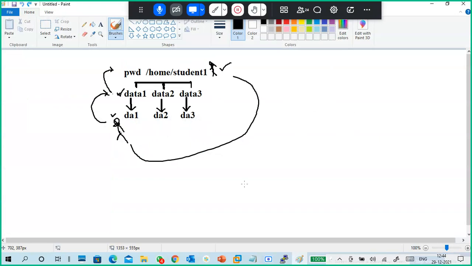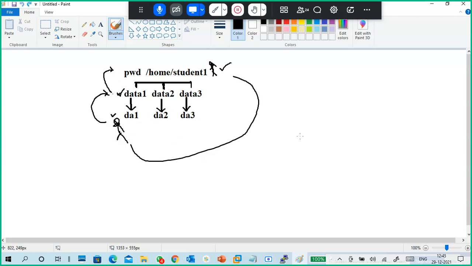So where is your location? For example, your location is DA1 and you want to go to DA2. Based on your position, you calculate first one step back, two steps back, one step forward, and finally you reach it. So you are calculating based on your position only. So that is called a relative path.